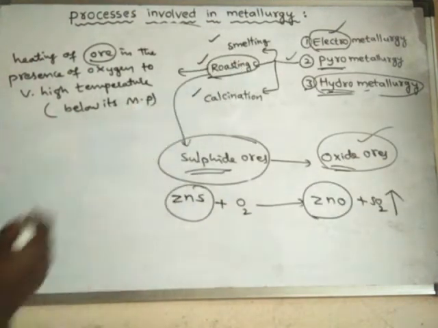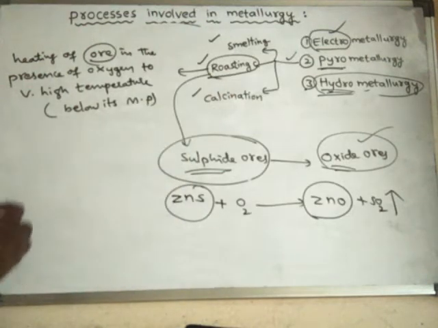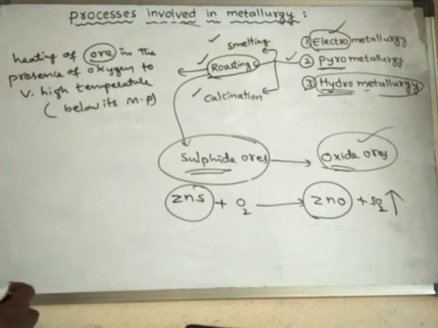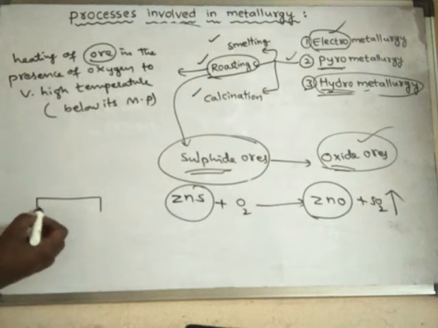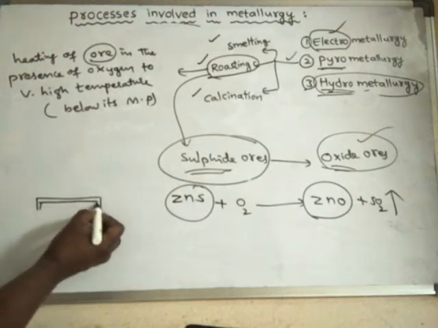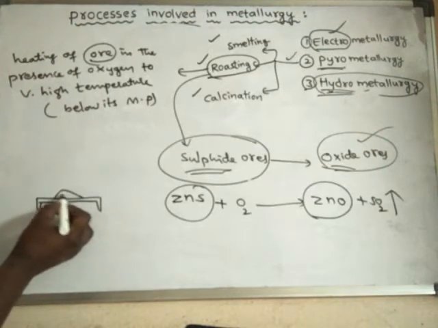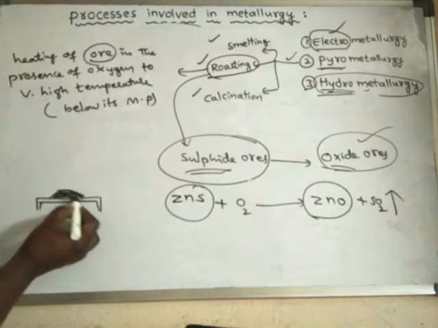Roasting can be done in a special type of furnace known as a reverberatory furnace. The reverberatory furnace will be like this. This is a metal plate on which the ore is kept. The sulfide ore is kept on this metal plate.